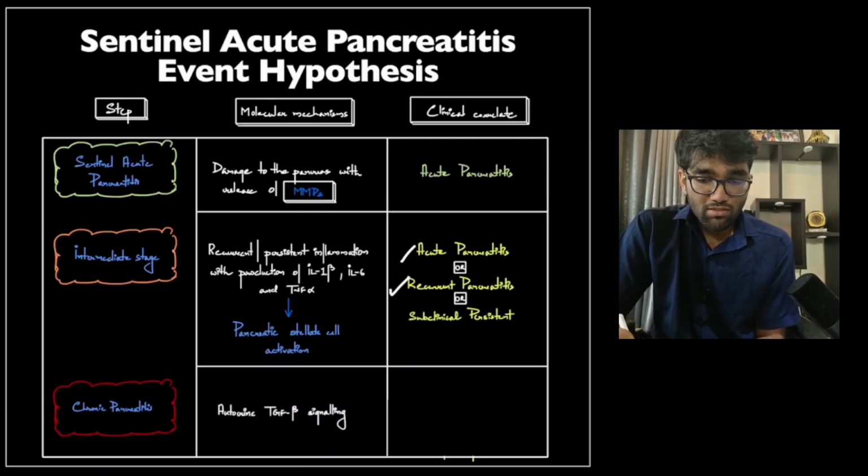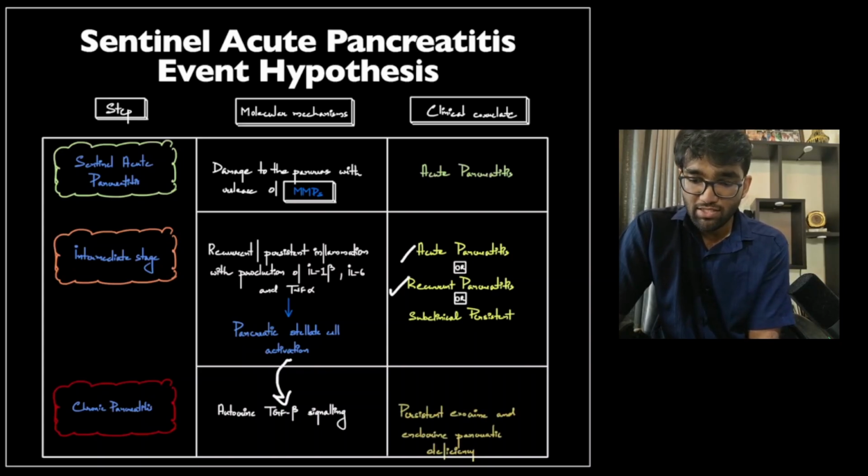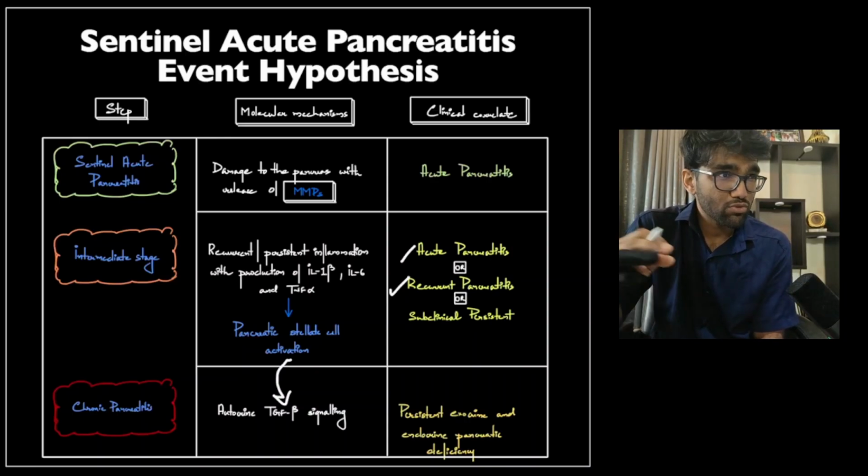Then these stellate cells develop autocrine activity, that is, they themselves produce TGF beta and express the receptor for TGF beta, that is TGF beta receptor 1, resulting in their subsequent conversion into what are called myofibroblastic cells. So those cells essentially cause a replacement of the normal pancreatic parenchyma with fibrosis, that is diffuse collagen type 1 and 3 deposition, and that causes secondary loss. The loss of parenchyma causes secondary endocrine and exocrine pancreatic insufficiency.